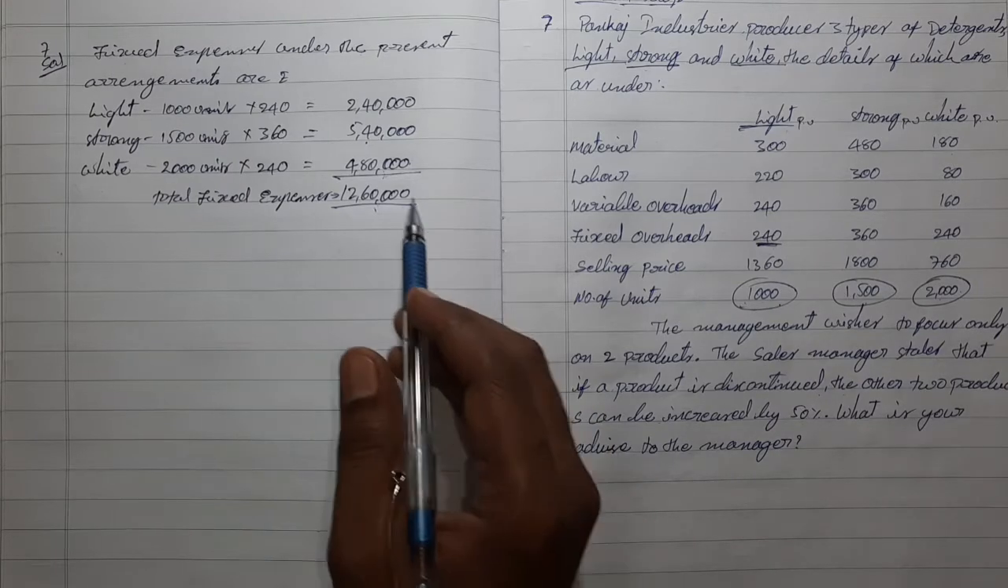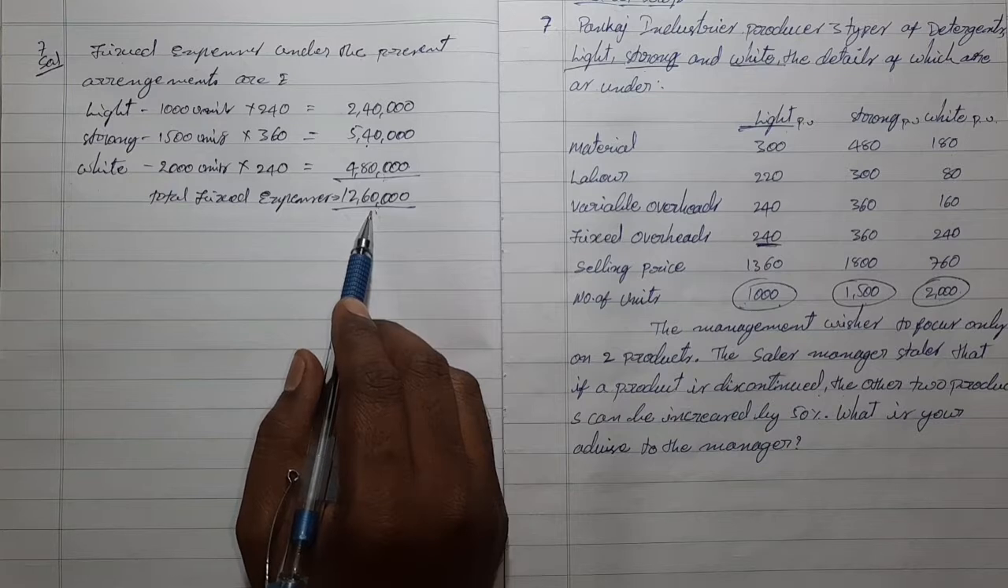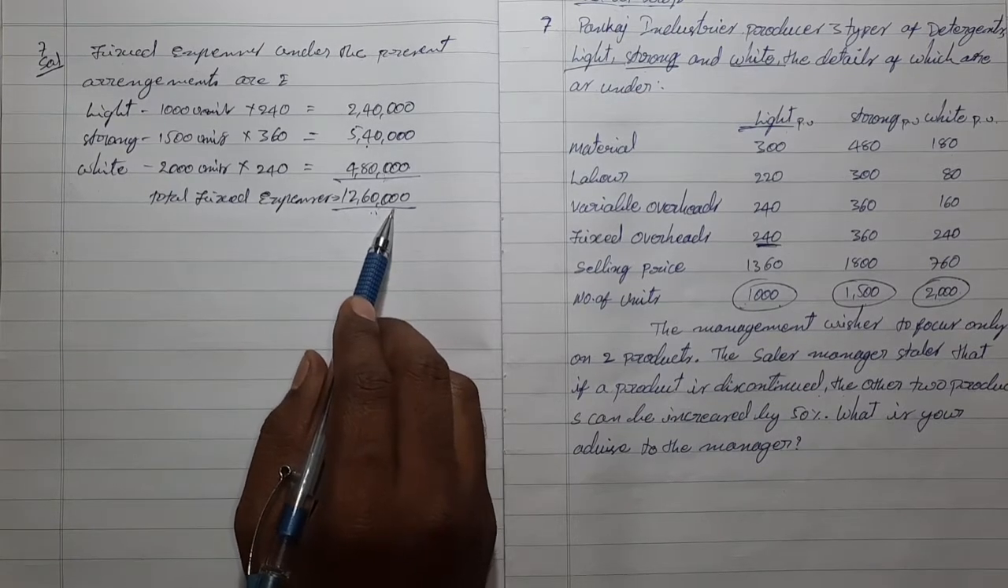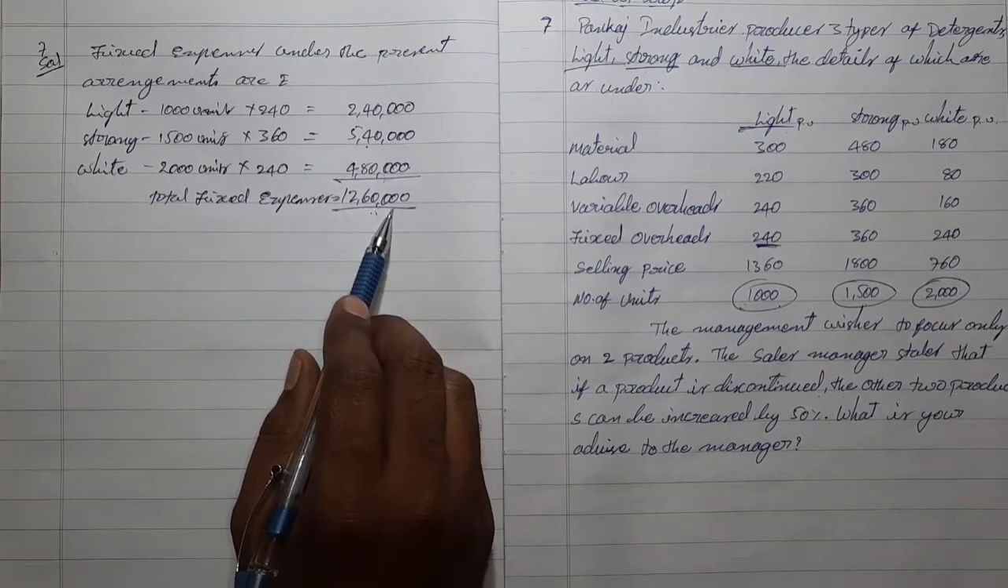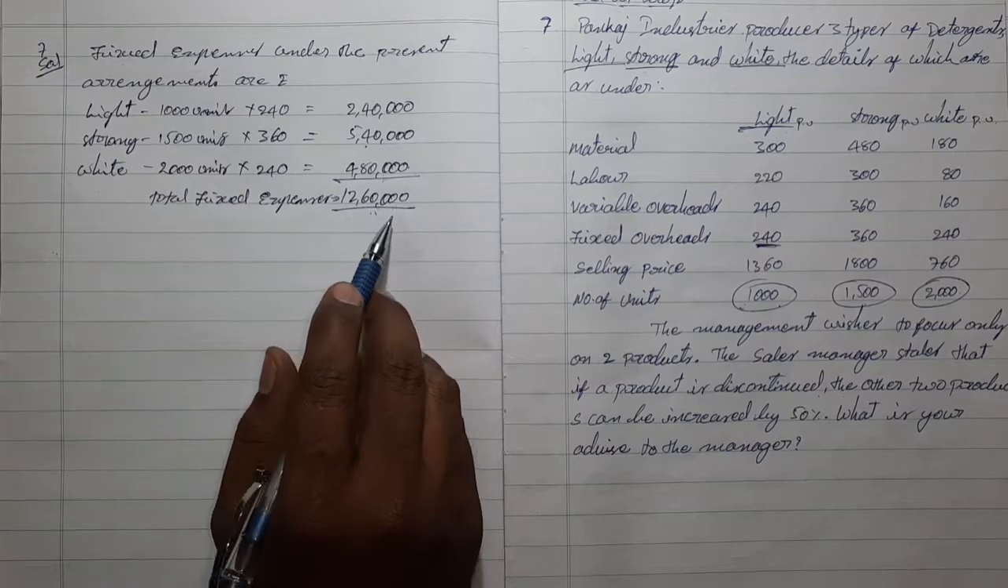That is the reason I have added this. The total fixed expenses is 12,60,000. And now we can compute